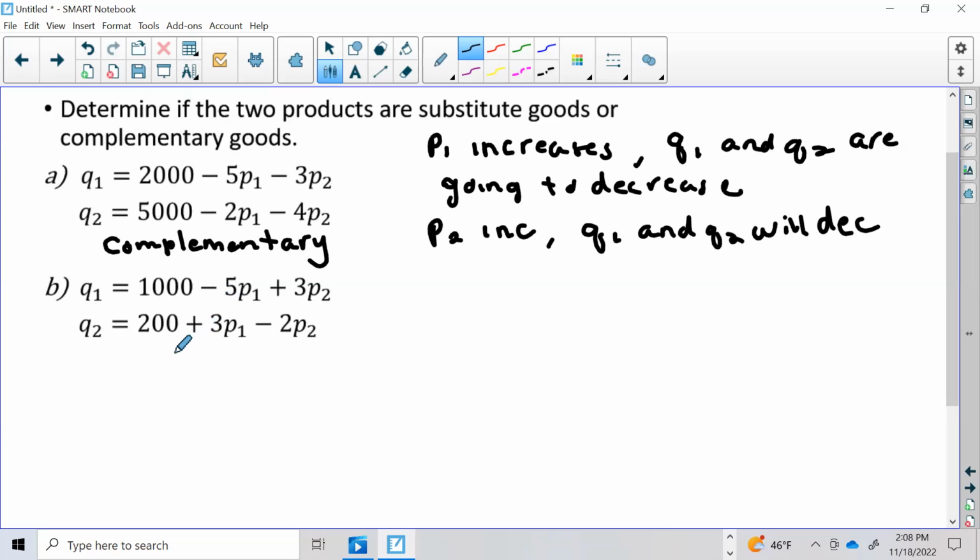Now let's look at B. For B, we have Q1 equals 1,000 minus 5P1 plus 3P2, and Q2 equals 200 plus 3P1 minus 2P2. This again would be the demand function for our product 1, which is P1, and Q2 is our demand function for product 2. If we look at kind of doing the opposite, if we have P2 increase for this one, then Q1 is going to increase.